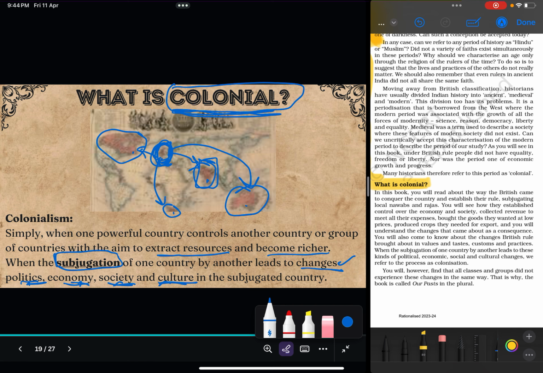I want everybody to go ahead and read this portion here and just try and see if you've understood. If you've not understood, you can ask me in the next class when I'm there. Okay, great. So I hope this much is clear.